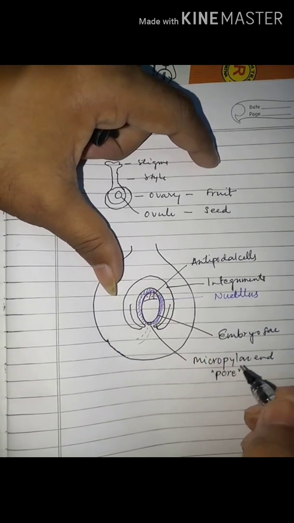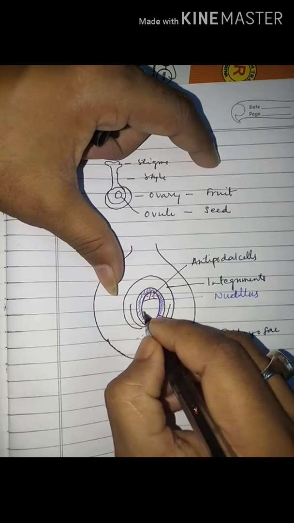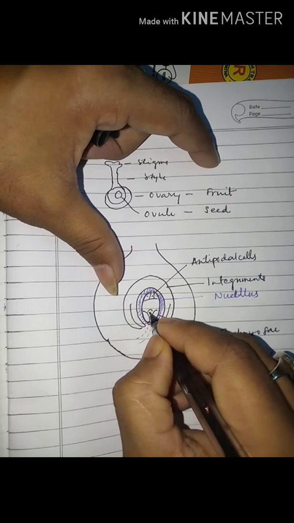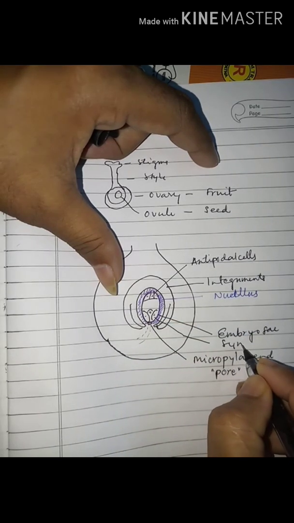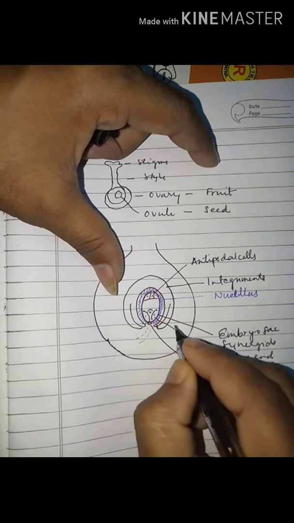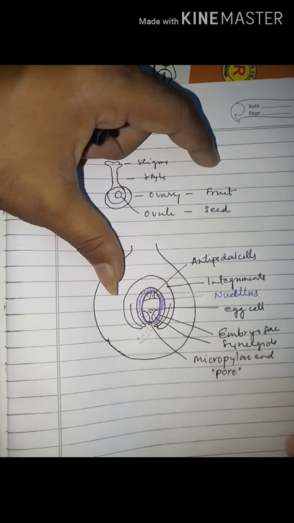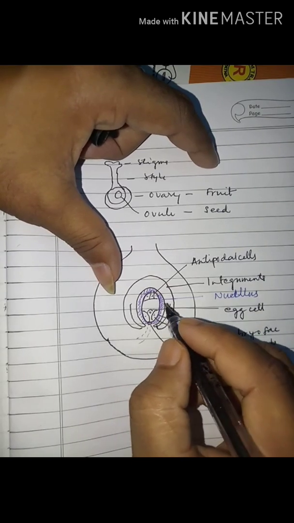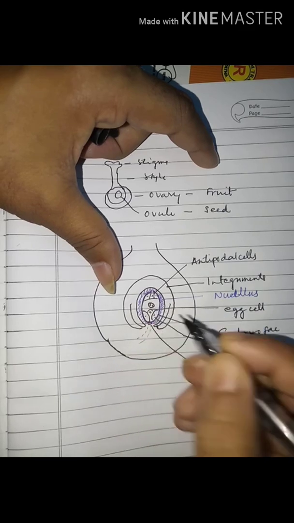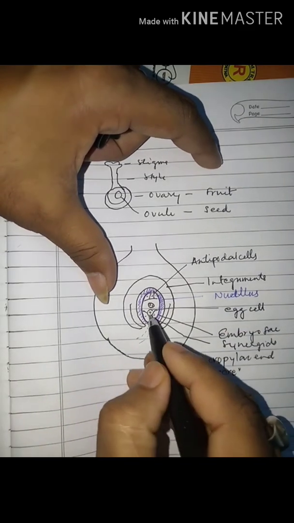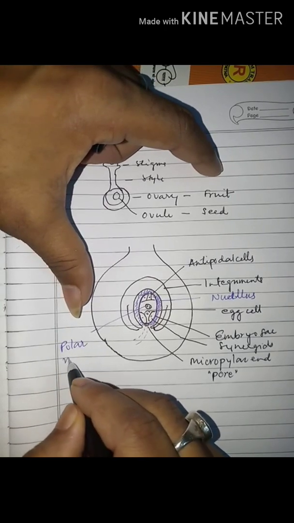So on towards the micropylar end, it contains one egg cell and two synergids. So these are the synergids and one egg cell. And in the center it possesses one central cell that contains two nuclei. So these are the polar nuclei.